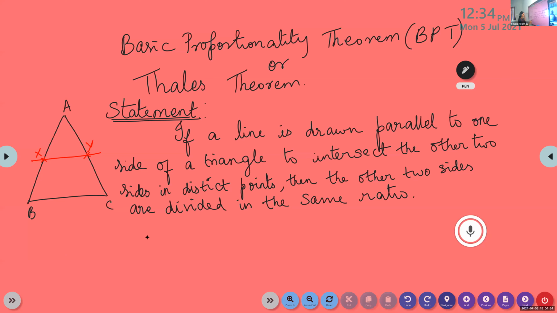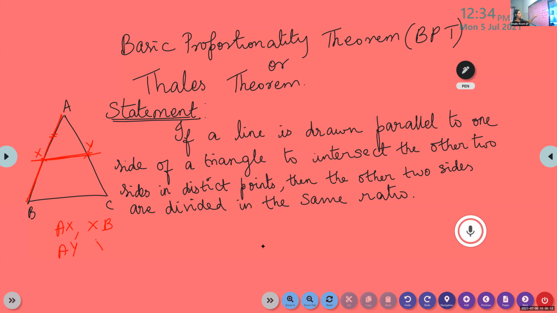What do you have to prove? If a line is dividing like this, the ratios will be same. That means you have to prove AX by XB is equal to AY by YC. It divides it in the same ratio. Is it clear?